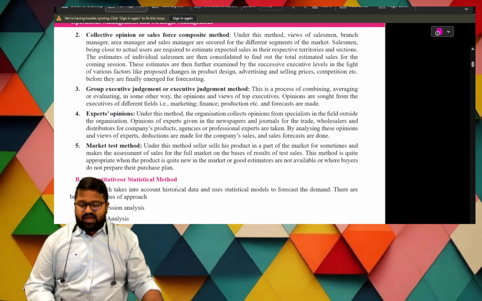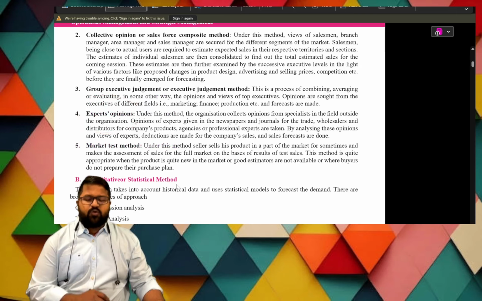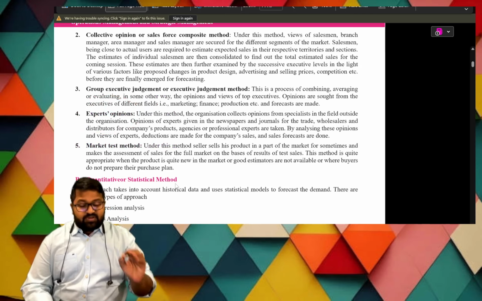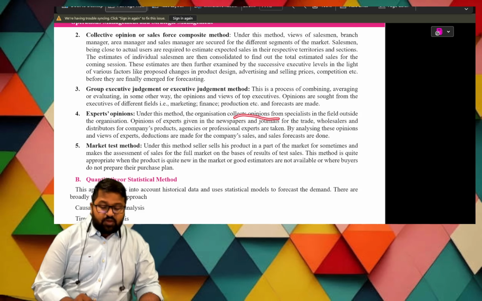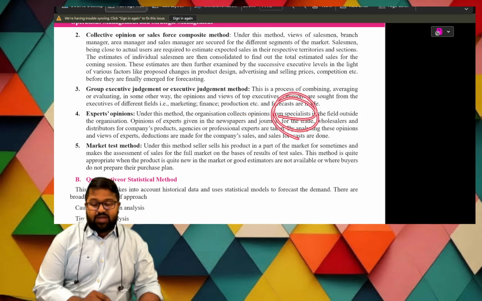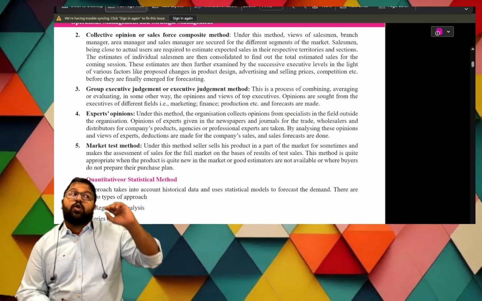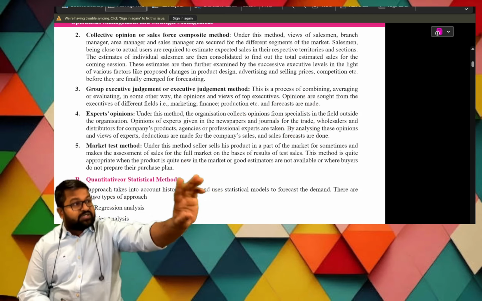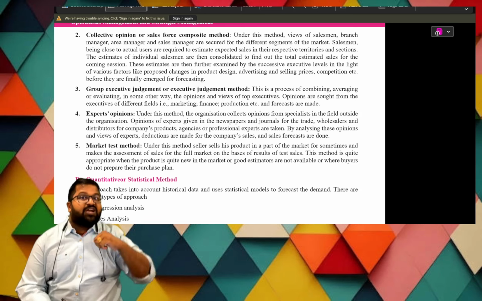Okay. And last but not least, expert opinion. What is this? Under this method, the organization collects opinions from specialists in the field outside the organization. They are outside but they are experts. From them we collect the information and we use it.